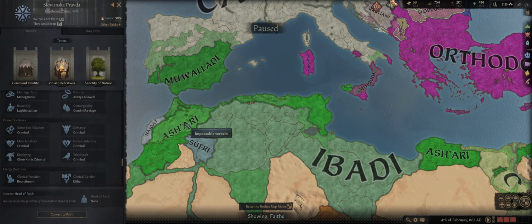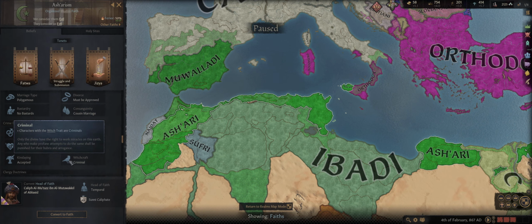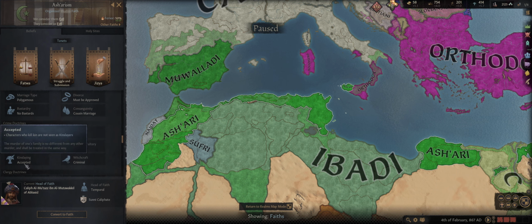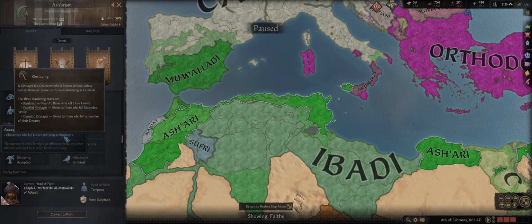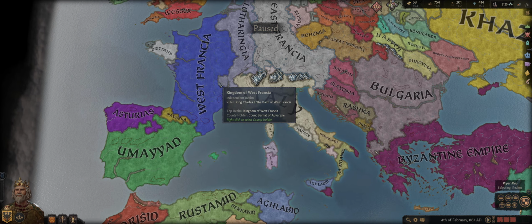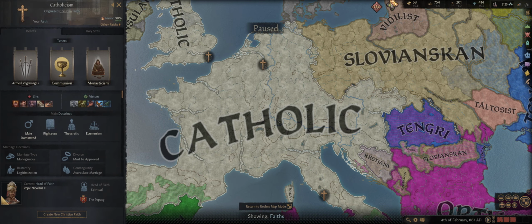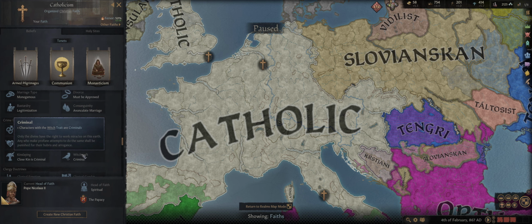So, it's important to pay attention to what is considered a criminal offense in your particular culture. For instance, kinslaying in Muslims is accepted. In fact, they're not even seen as kinslayers, so you don't get this trait at all. Something to consider and pay attention to. You have to know what your virtues are, you have to know what your sins are, and you have to know what you can get away with. I wouldn't recommend killing your brother because that will end very badly for you if you happen to be a